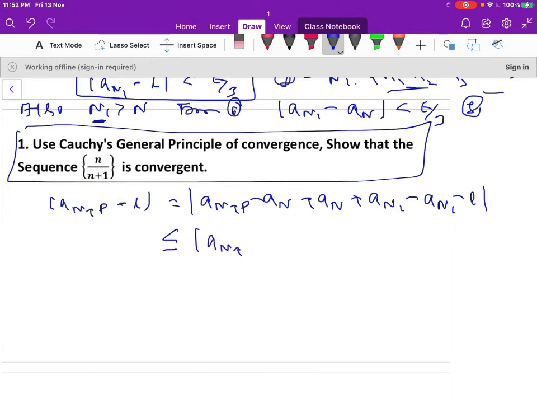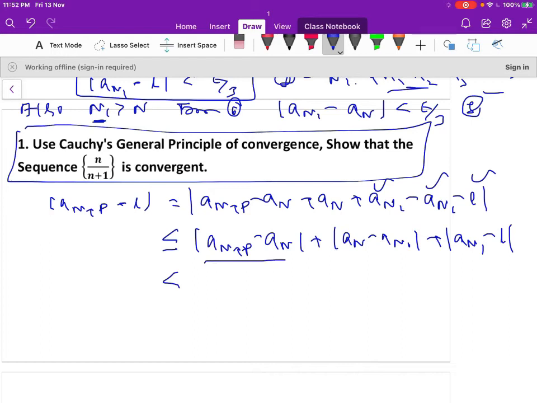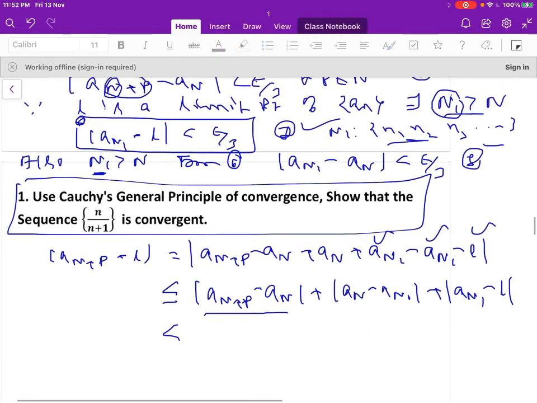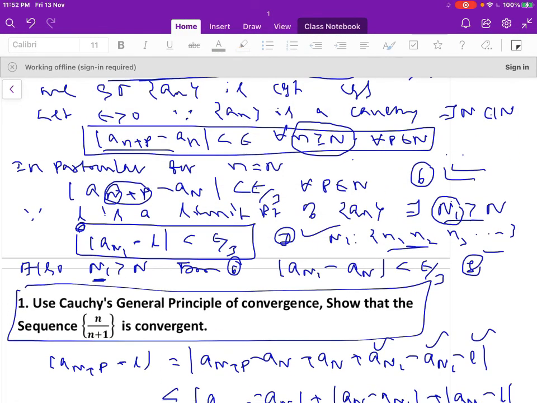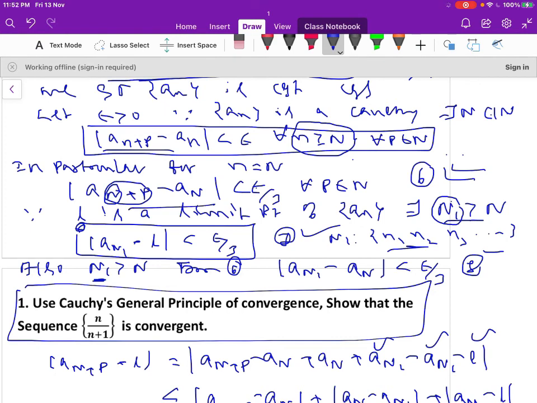So using the triangle inequality, modulus of a_(n+p) minus a_n plus modulus of a_n minus a_n1 plus modulus of a_n1 minus l is less than...